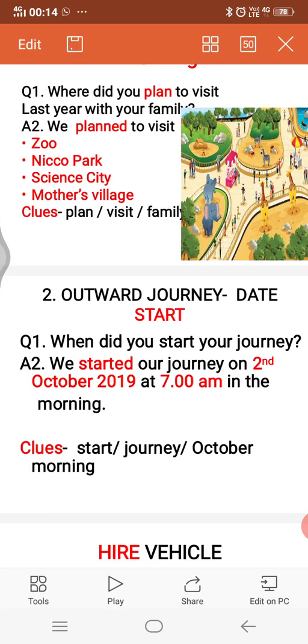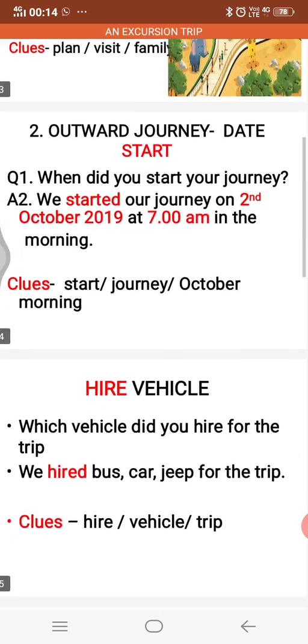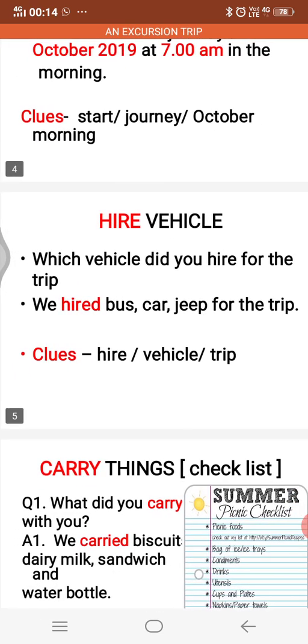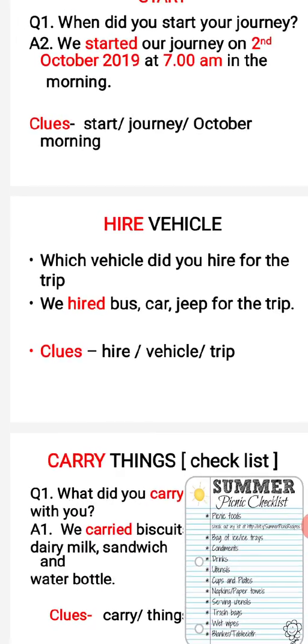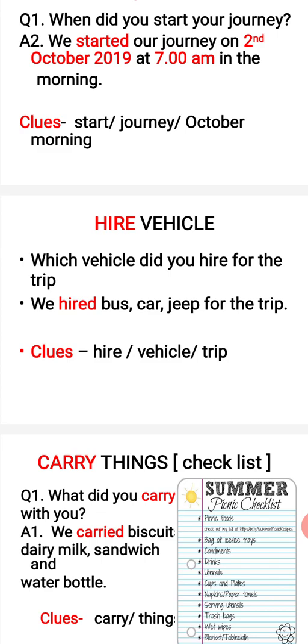First, we planned to visit. Second, we started our journey. Then which vehicle? By which vehicle did you go there? Which vehicle did you hire for the trip? We hired bus, car, jeep for the trip. So your clues: hire, vehicle, trip. For hire, what will you write? We hired a bus for the trip, or we hired a car for the trip.